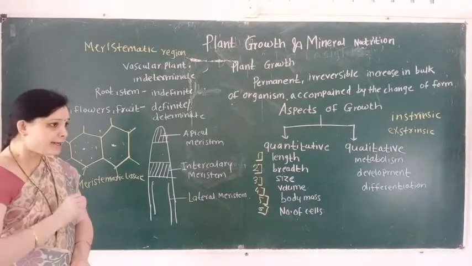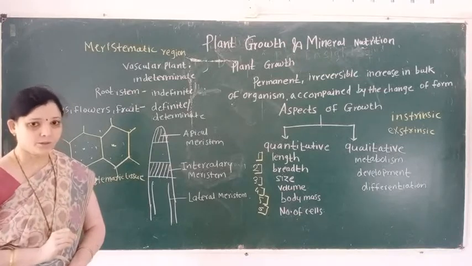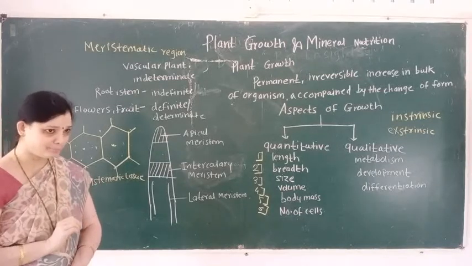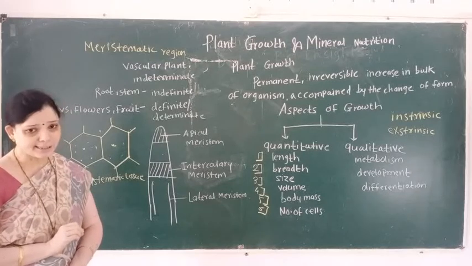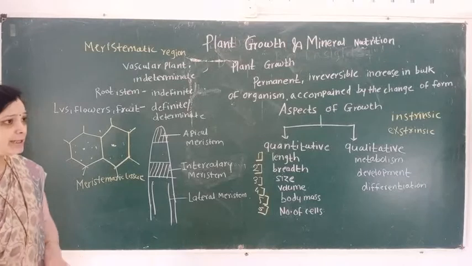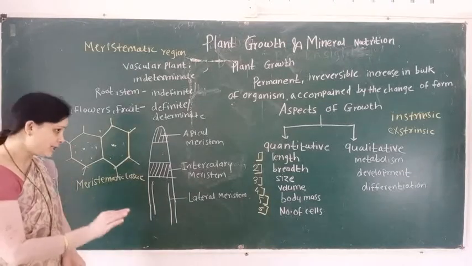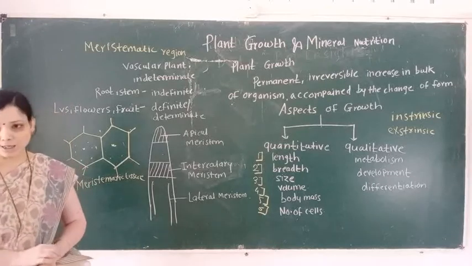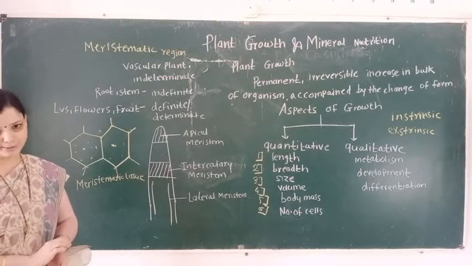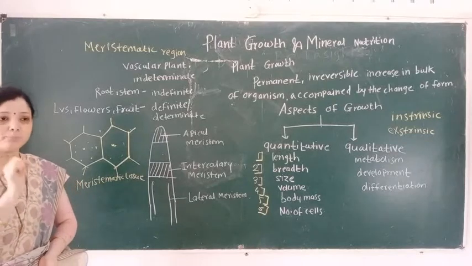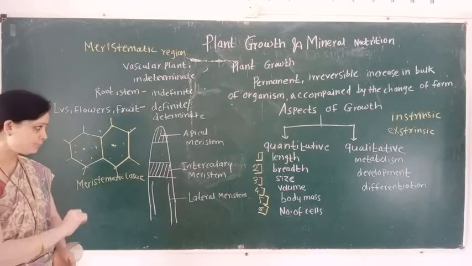Depending upon the position of the meristem, they are classified into three types. Which three types? First type is apical meristem.